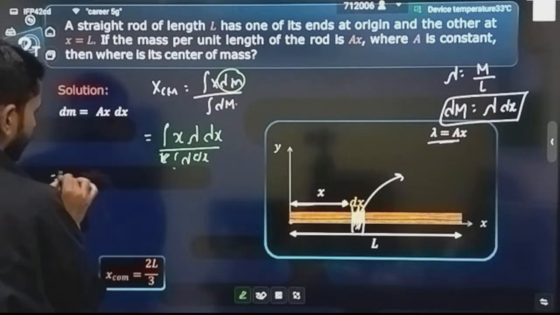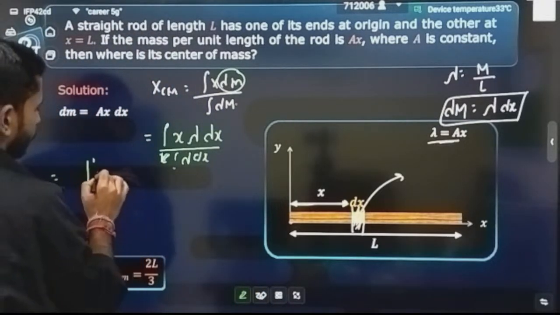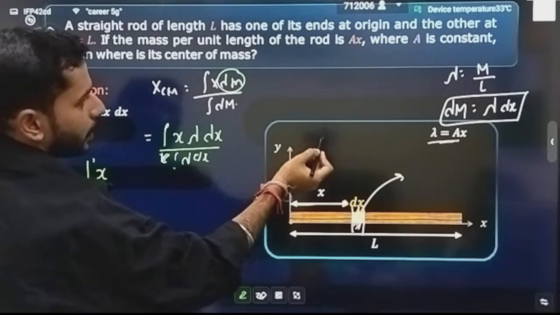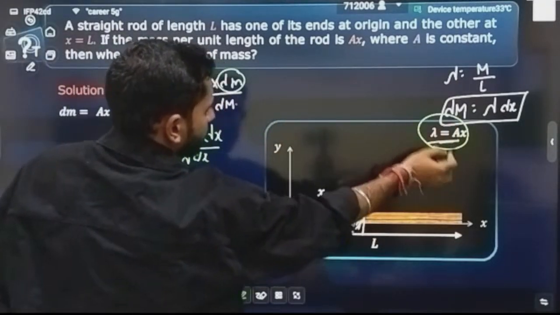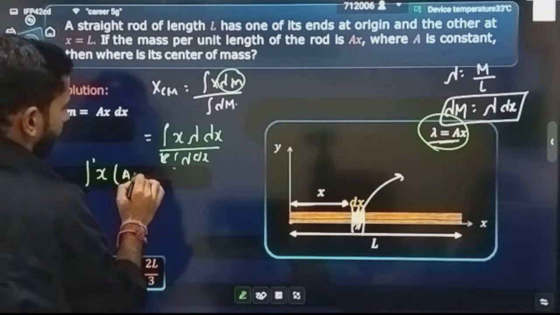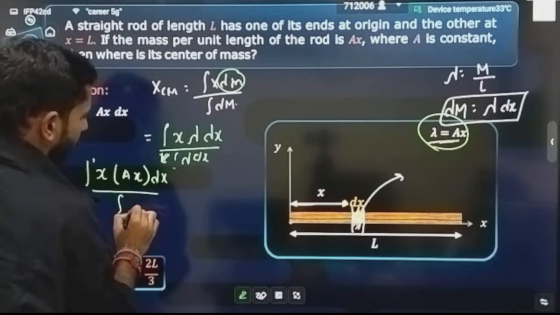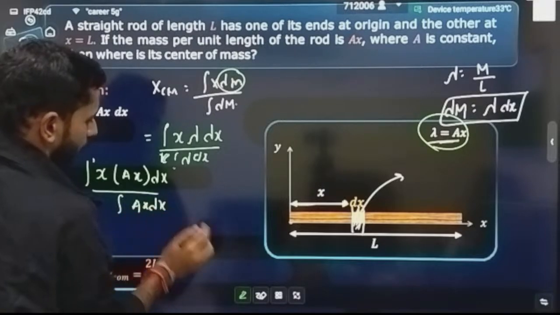Now see how further you can solve it. Now put the value of lambda, x into lambda dx. Lambda value is given as a into x. So put the value a into x into dx. In the denominator as well put the value a x into dx.